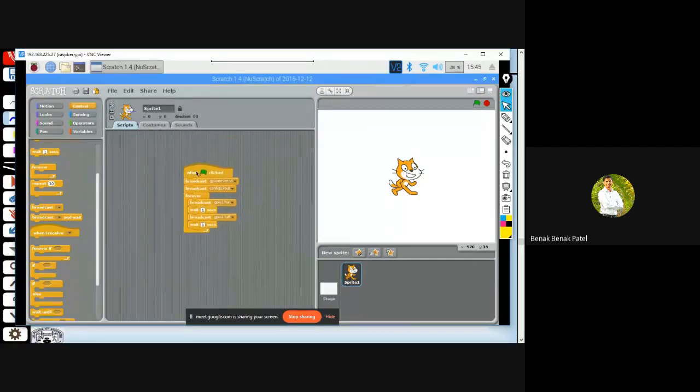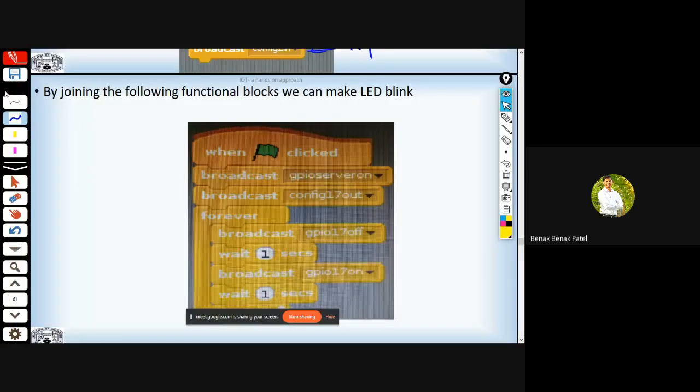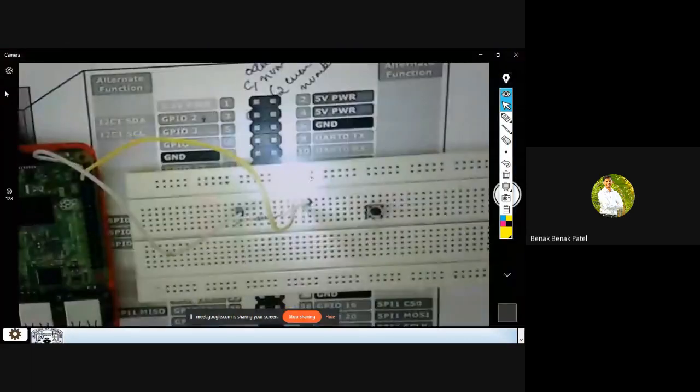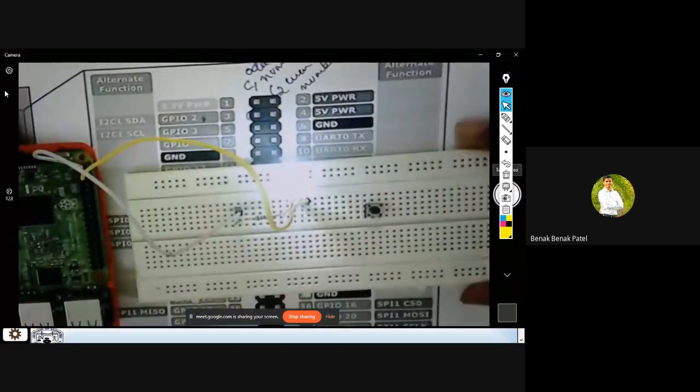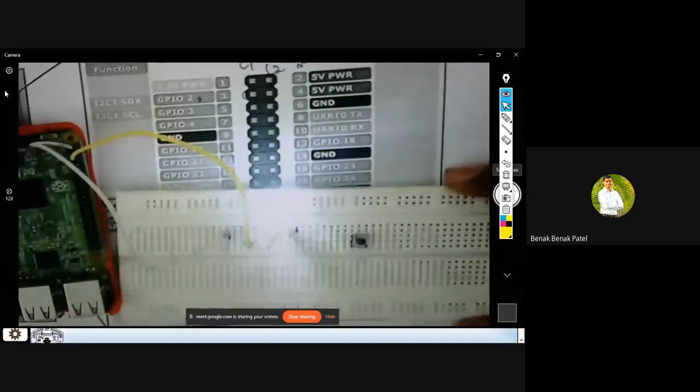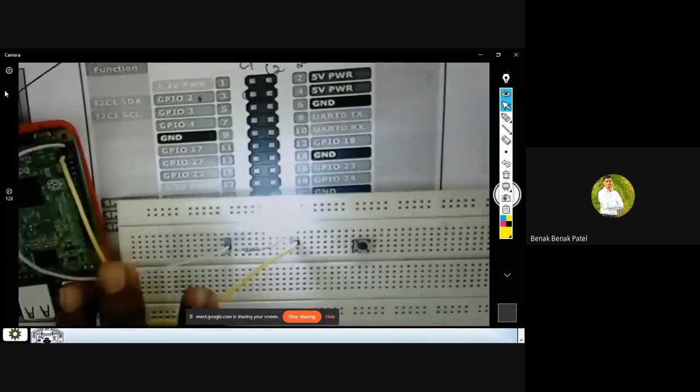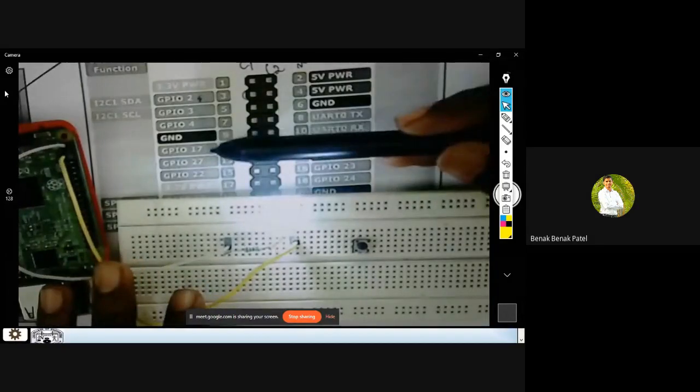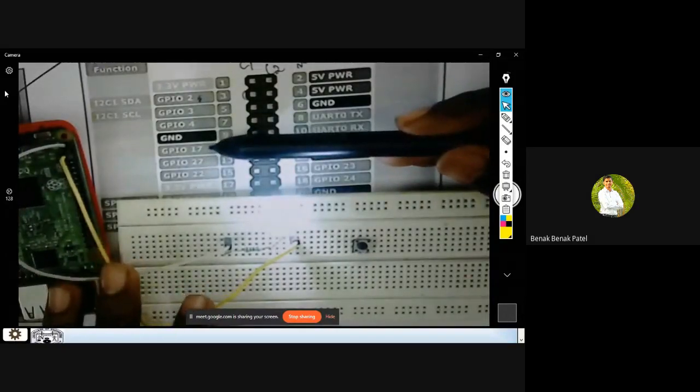So now let me make the corresponding connections on my breadboard. Right now, because I'm trying to do it for GPIO 17, and here you can see that we have the GPIO 17 pin.